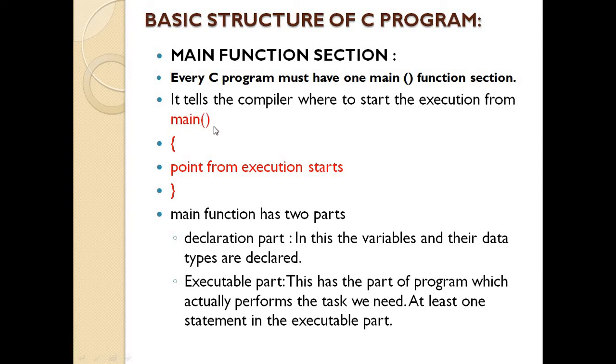Main is also one of the functions. So what is a function? A group of code. In the main section also we can combine a set of statements for creating the result, and those statements are combined using which symbols? Opening bracket and closing bracket.